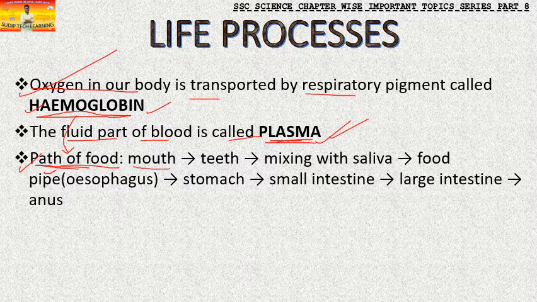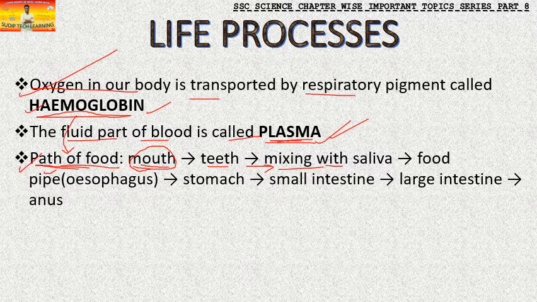Now first thing, we take food from our mouth, then it goes to the teeth. There is a figure, and you have to study that figure because it mostly comes for examination. For the markings, you'll have to know where to label what. After the teeth, it mixes with our saliva. For example, we are eating an apple. How are we going to eat that apple?